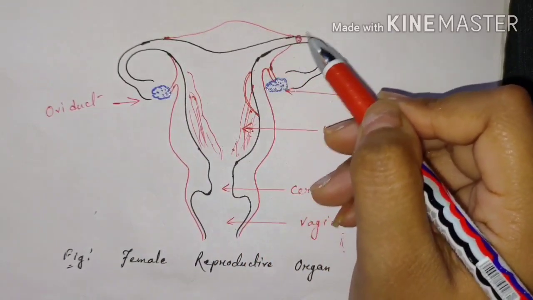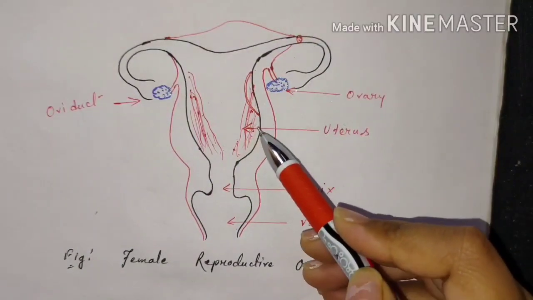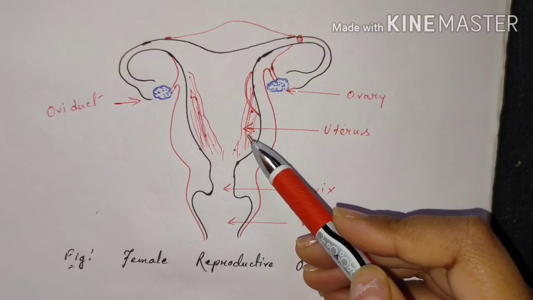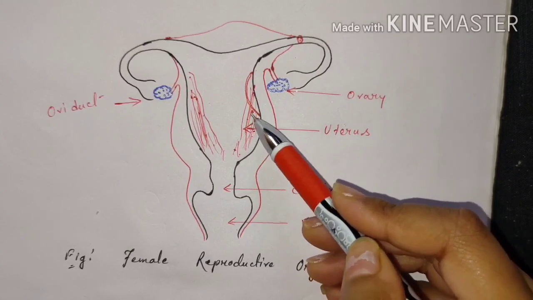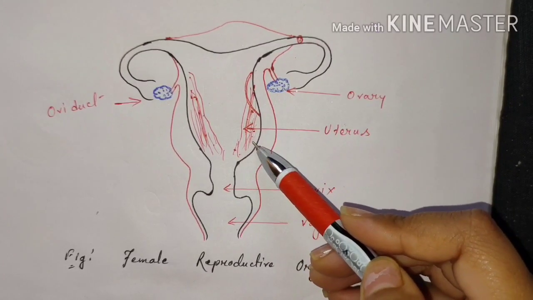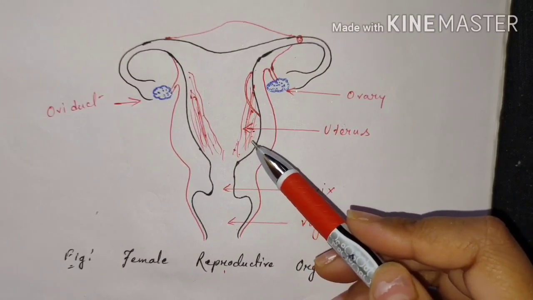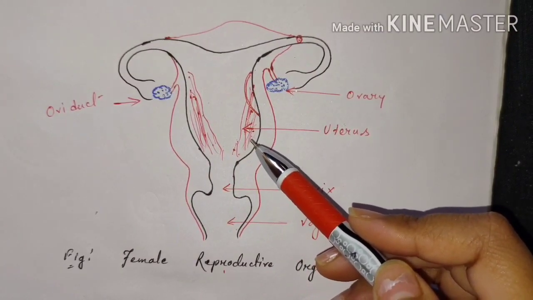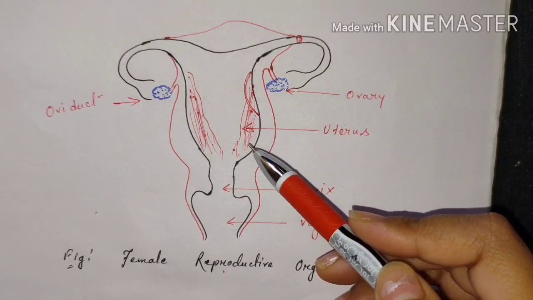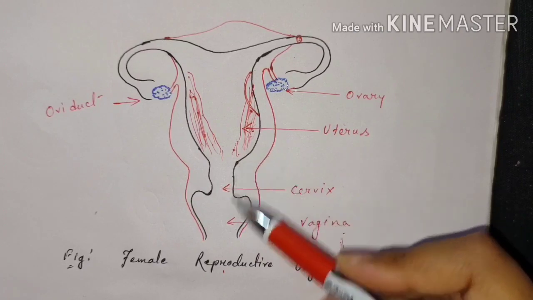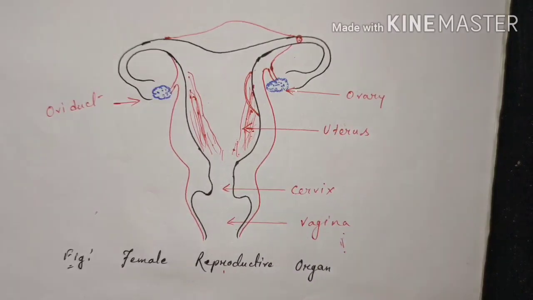But if this ovum is not fertilized, then the inner lining of the uterus, which contains a lot of blood vessels or blood capillaries, breaks down, and then it is released out from the body in the form of blood and tissues. And this breakdown and removal of the inner thick and soft lining of the uterus along with blood vessels in the form of vaginal bleeding is the menstruation, or it is also known as the menstrual flow.